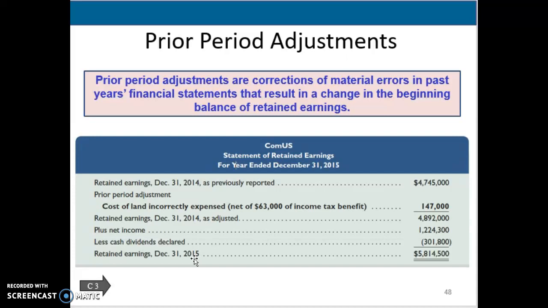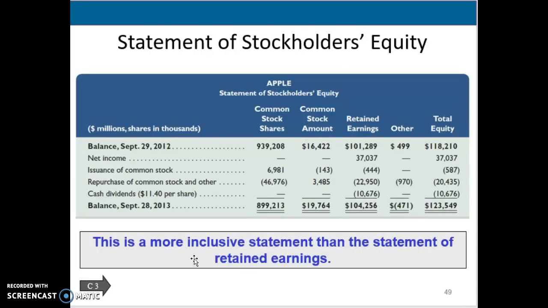So the statement of retained earnings is very similar to what we've seen before when we looked at the statement of stockholders' equity, or when we looked at the statement of owner's equity. So this just shows us an example of Apple's statement of stockholders' equity, and it's showing us their beginning, their net income, if they issued any additional stock, if they bought back any stock, and if they paid out any dividends, and that gives them their ending balance. So it's a little more inclusive than the statement of retained earnings.